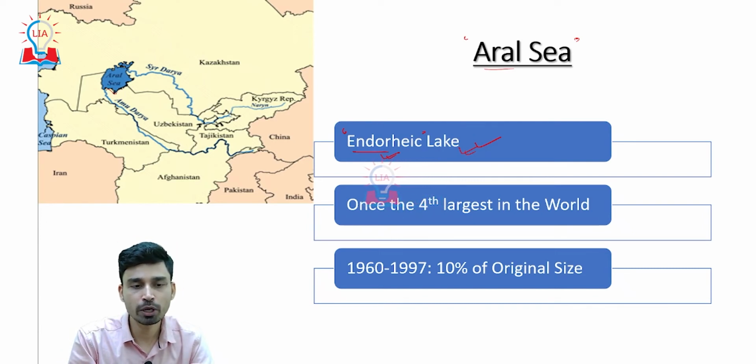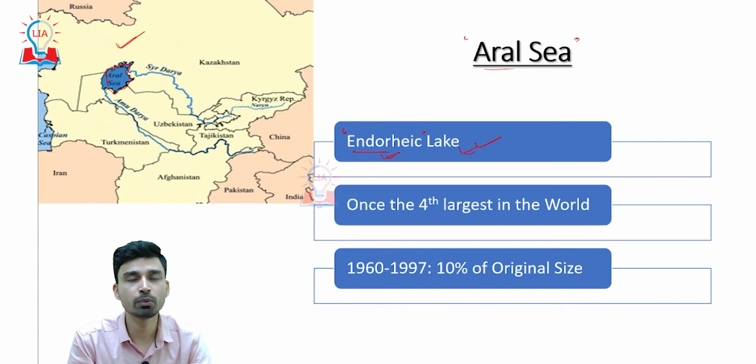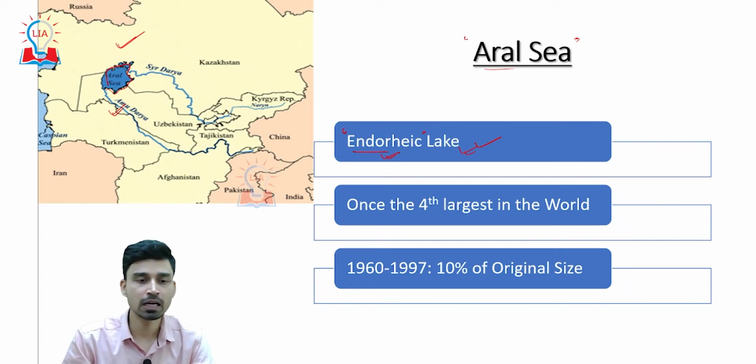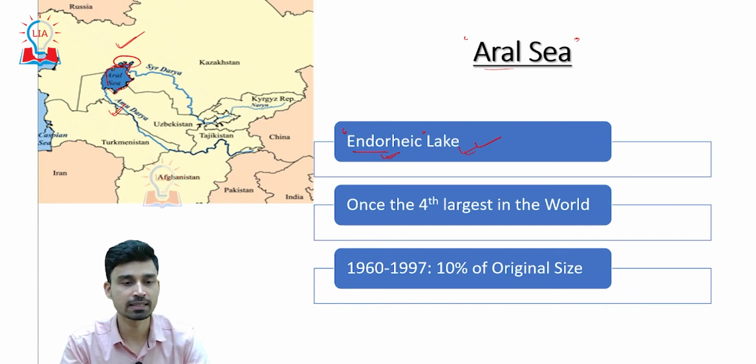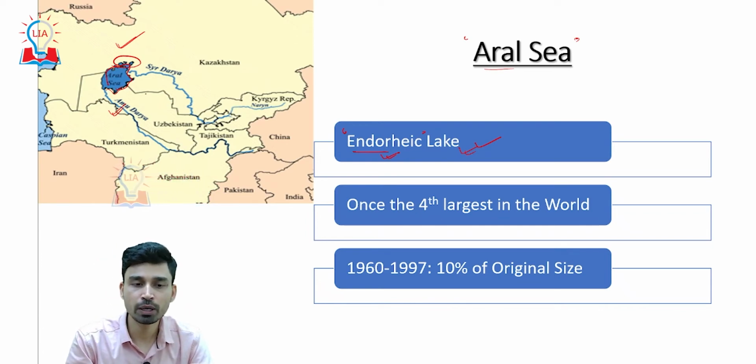Geographically, if you look at the location of this Aral Sea, we can see it is situated on the border between Kazakhstan in the north and Uzbekistan in the south. A large part of this lake lies in Uzbekistan, while a small area, around 8 to 10% of this lake, comes under Kazakhstan territory.